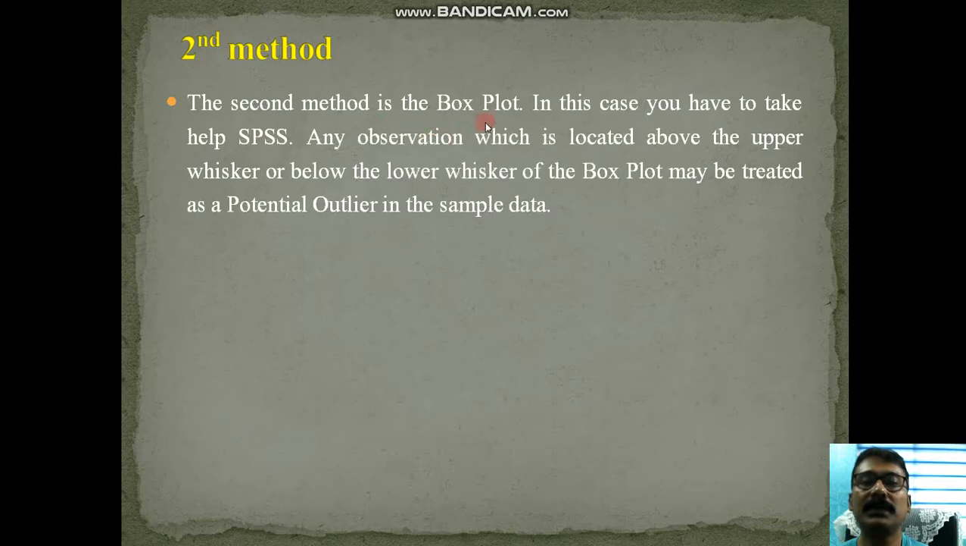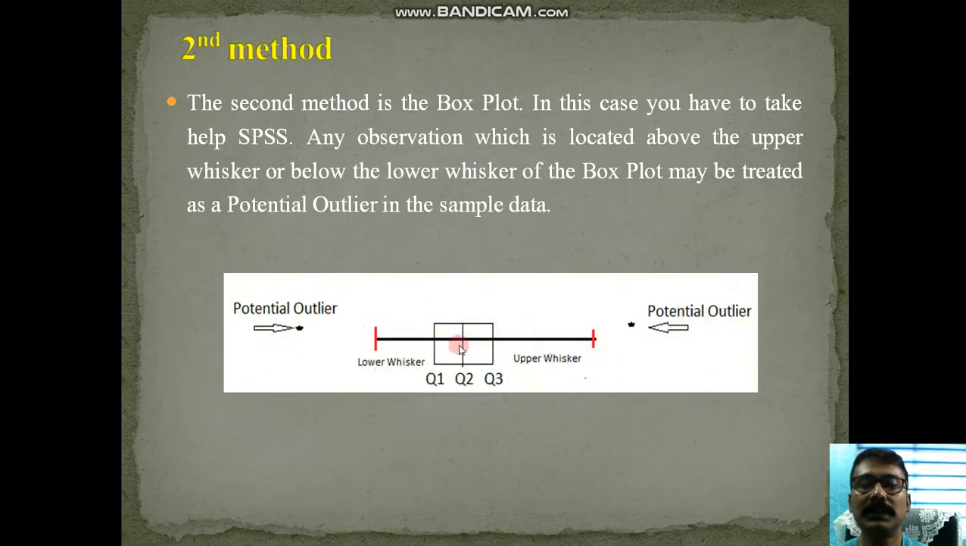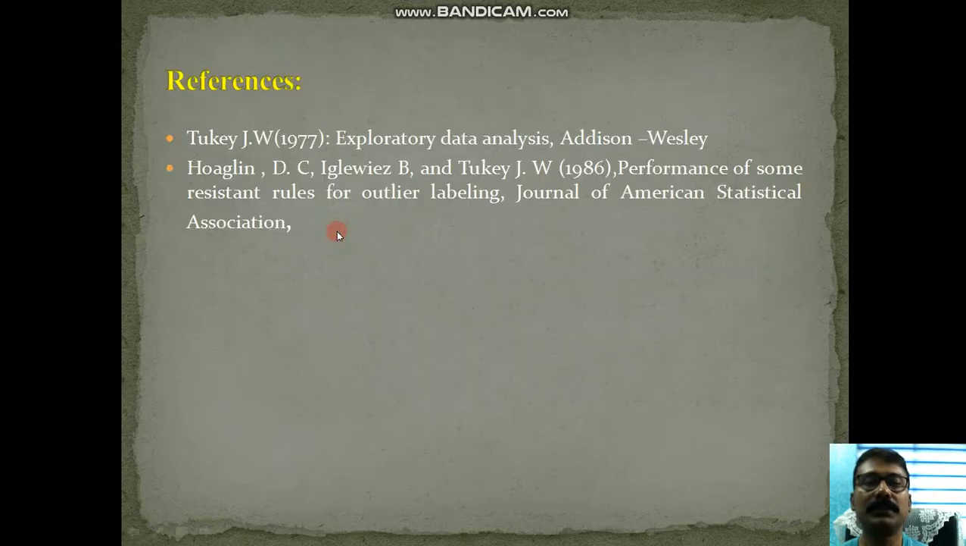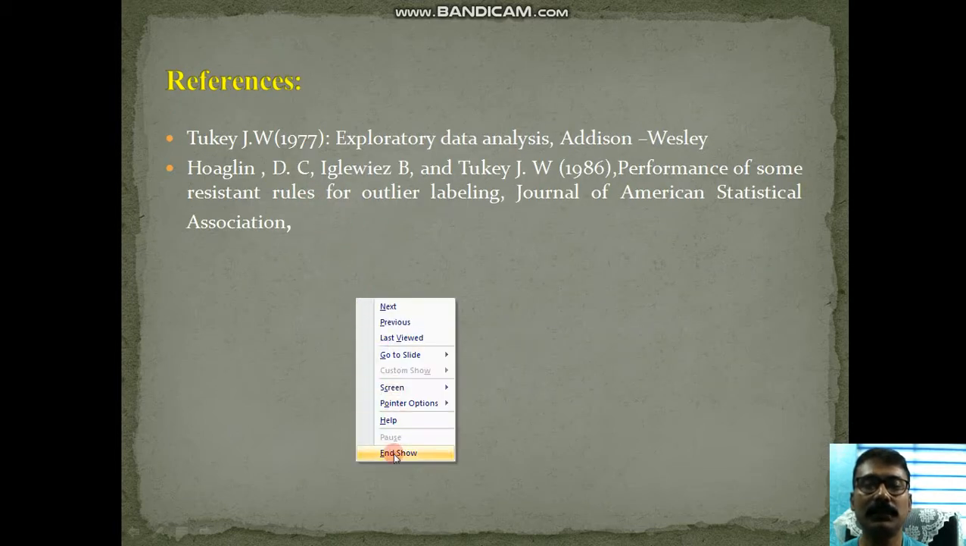The second method is the box plot. In this case you have to take the help of SPSS. Any observation which is located above the upper whisker or below the lower whisker of the box plot may be treated as a potential outlier in the sample data. So this is the box plot, lower whisker, upper whisker. If any point lies beyond these, we can get a little bit of idea about the potential outlier from this method. These are the references. If you are interested, go to the references.